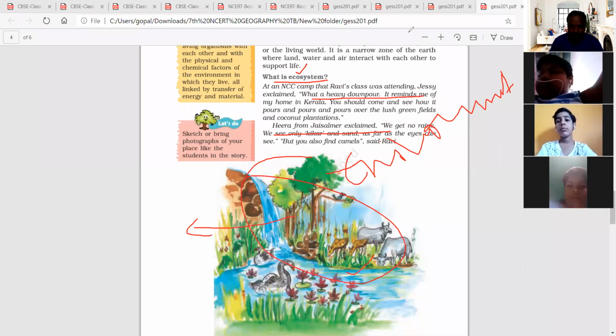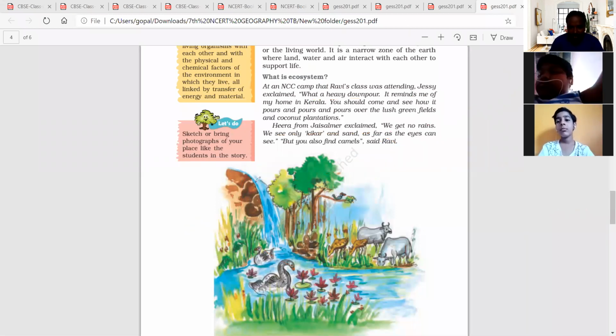For example, water is taken by plants. After taking the water, the plants give leaves and fruits, and these fruits and leaves are eaten by some animals and birds. If there is grass, the grass is eaten by deer, and sometimes by cows.